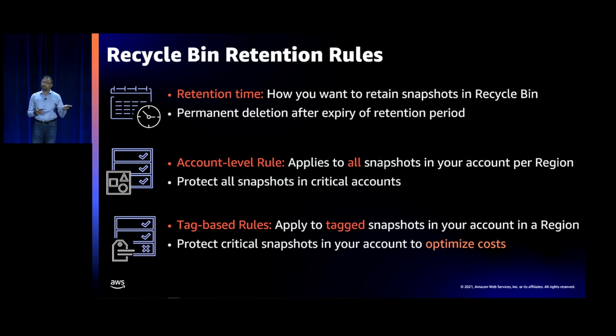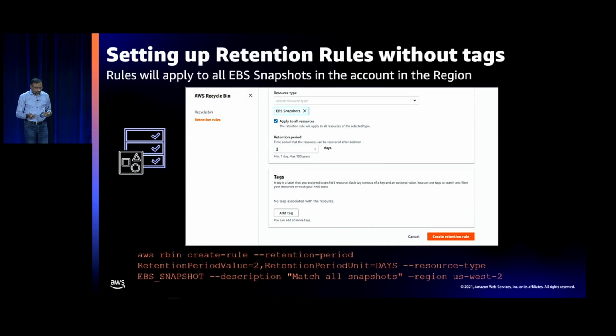Right? So you'd use the account level rule if you have a critical account that you want to protect all snapshots for. But if you want to optimize on cost, then you can use the tag level rule. And I'll take you through how you create these rules. So here's an account level rule. This one, I want to protect all the snapshots in my account for 2 days.